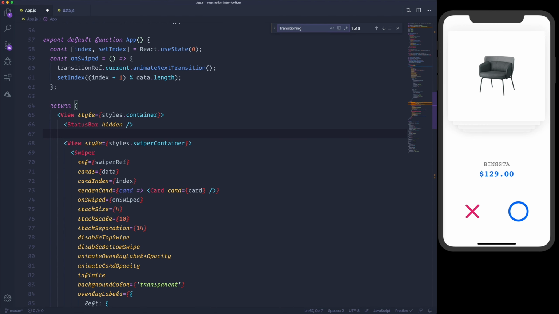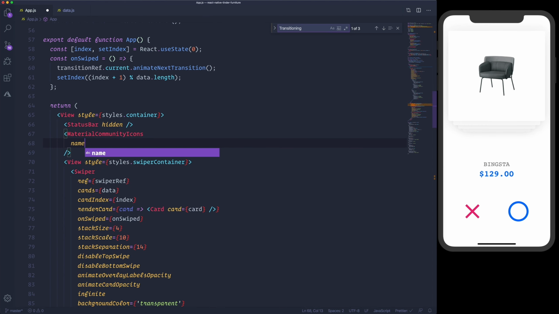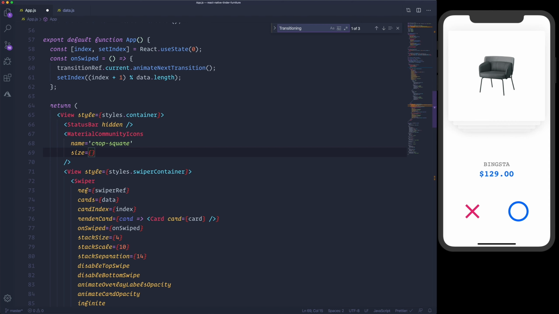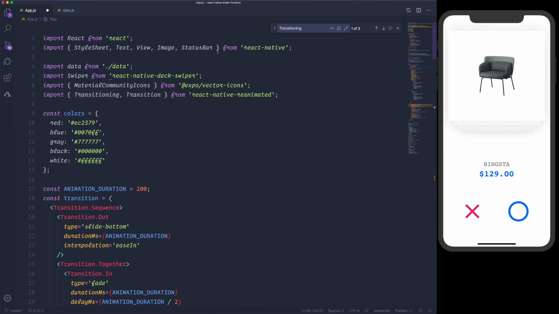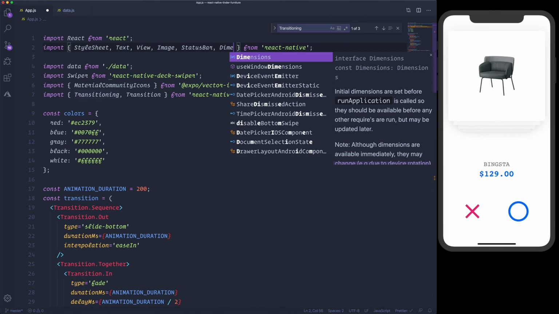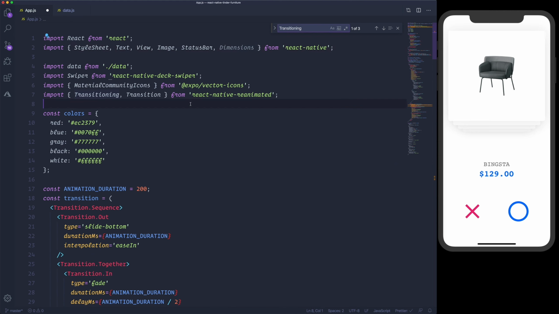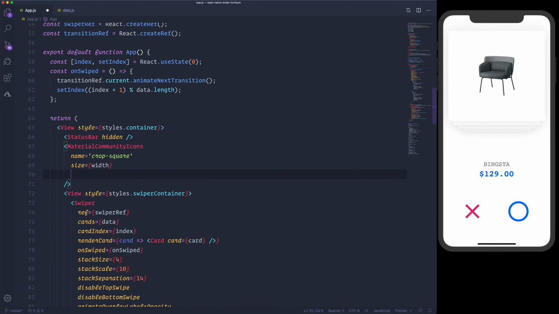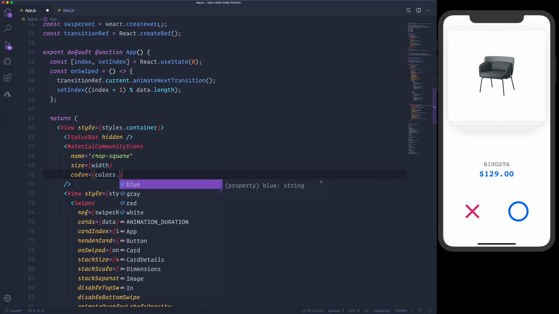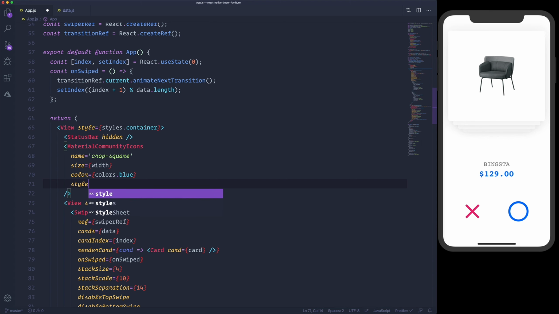So we will have MaterialIcon, name crop-square, size is the width of the screen. To get the width of the screen, we need to import Dimensions, and from Dimensions we will get the width, with Dimensions.get window. Then the colors.blue,